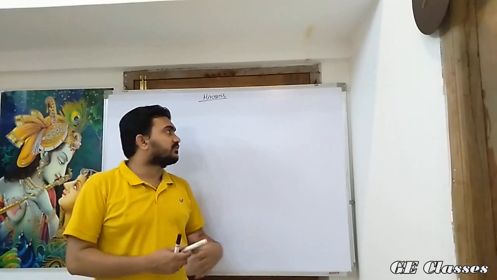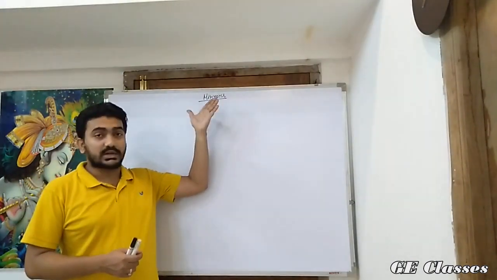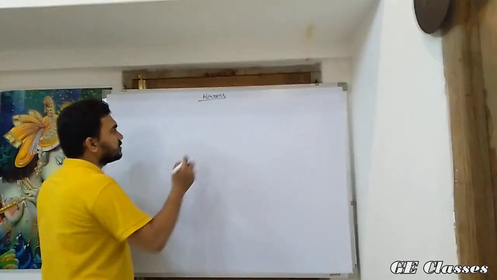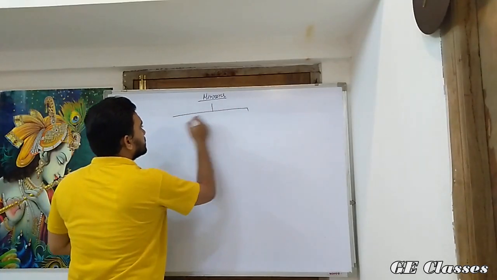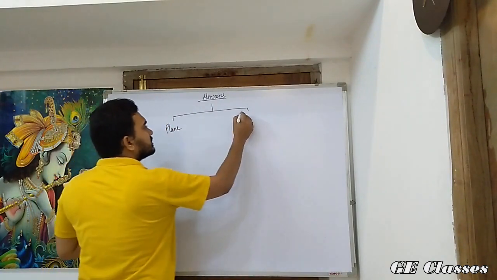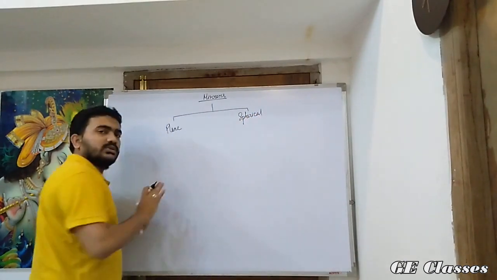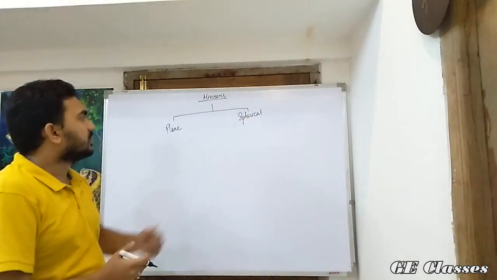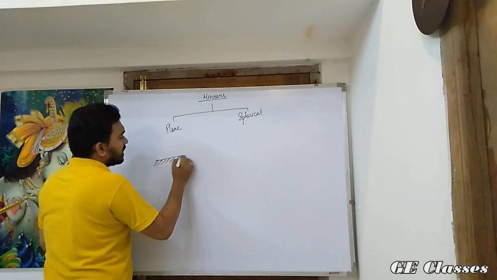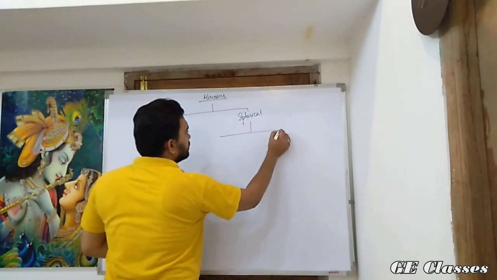Now, to have reflection, we need some surfaces which we call mirrors. Mirrors are of many types. We are concerned about only two types here in this chapter. One is the plane mirror, the other is spherical mirror. So plane mirror, we know, we have that at home. What is spherical mirror? This is plane mirror having a flat surface. Spherical mirrors are further of two types: